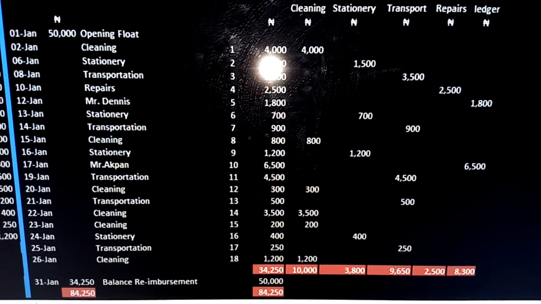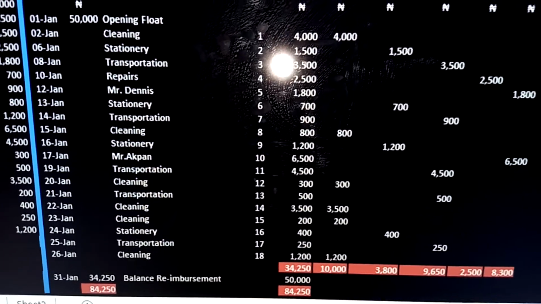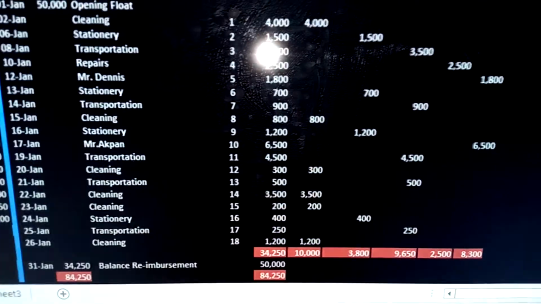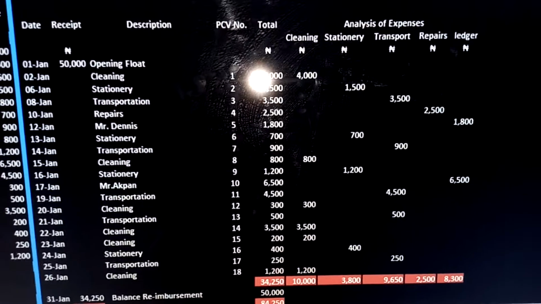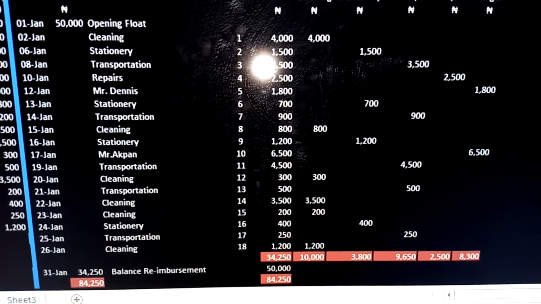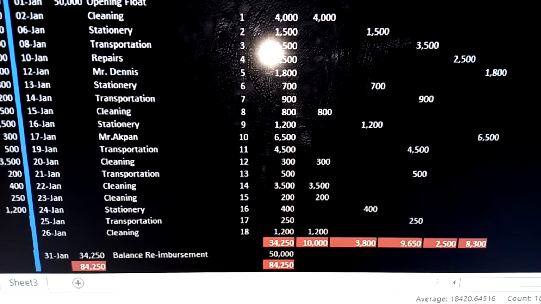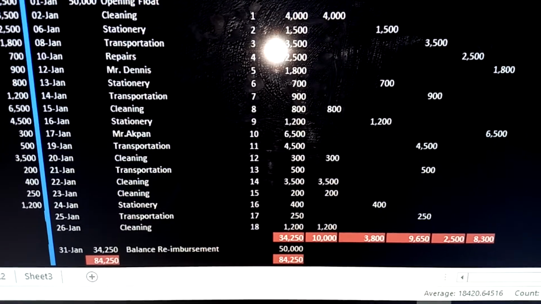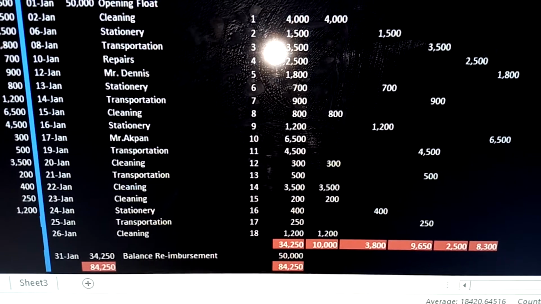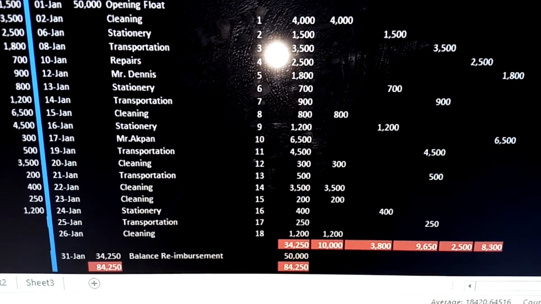We have transportation. That will be PCV number 13. 500 naira in total column, 500 naira in what? Transport column. On the 22nd, we have cleaning as well. That's PCV number 14. We have 3,005. Cleaning is 3,005. On the 23rd is still cleaning, and that's PCV number 15. Total 200. Under cleaning there, 200.